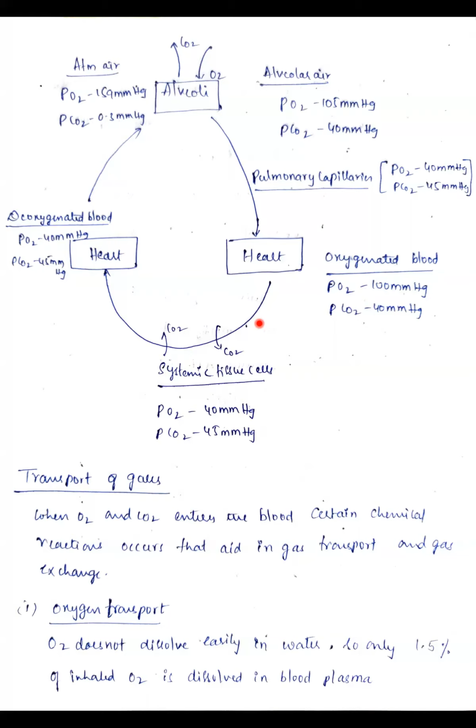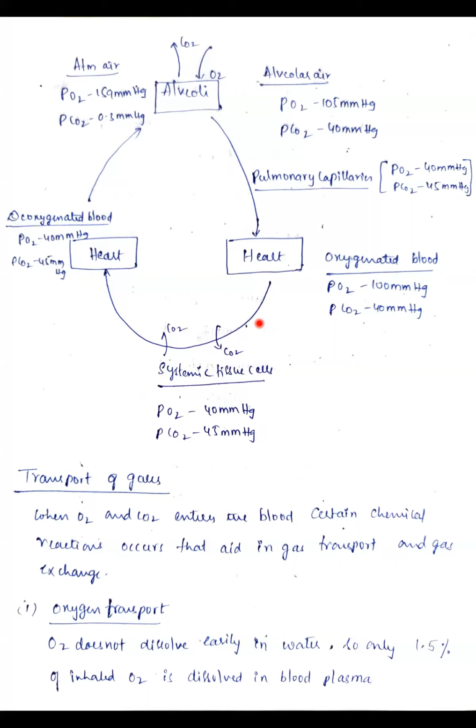Until now in the mechanism of respiration we had seen only the exchange of gases taking place, and finally the oxygen or carbon dioxide has reached the bloodstream, right? After reaching the bloodstream, certain chemical reactions occur that are useful for the transportation of gases and also for the exchange of gases. Okay, first we'll see about the oxygen transport.